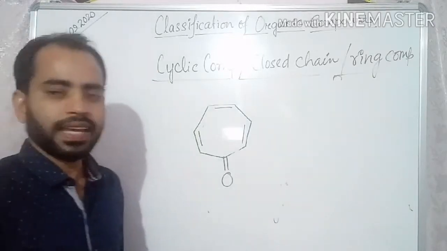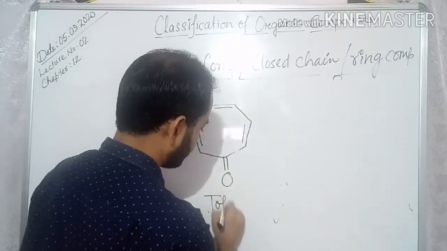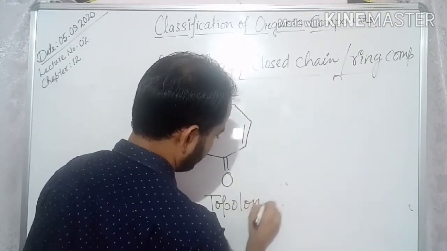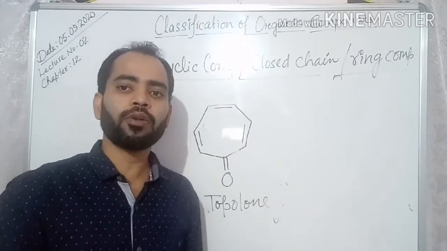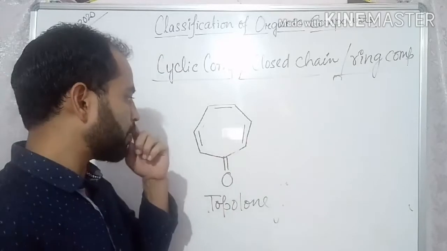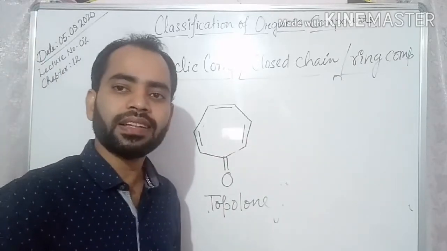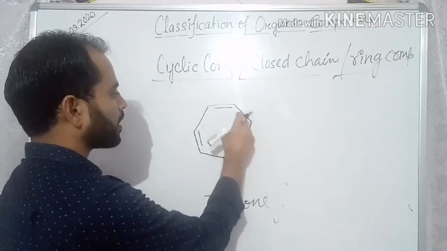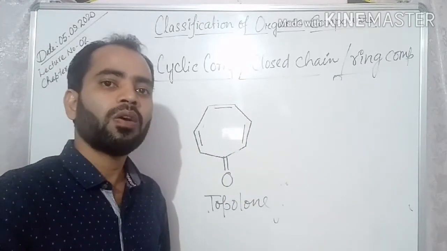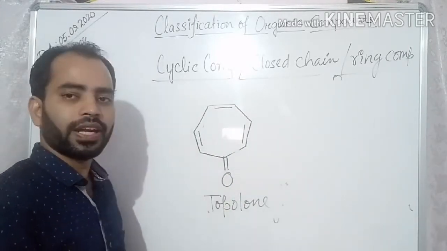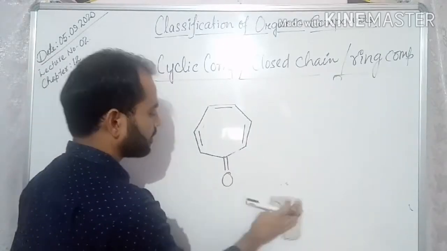So this is an example. This is called tropolone. So this is an example of homocyclic aromatic compound. This is also an aromatic compound and it is homocyclic in nature. Carbon, carbon, carbon, carbon, carbon. So 7-member ring of carbon. So it is homocyclic. Same type of atom in the chain.